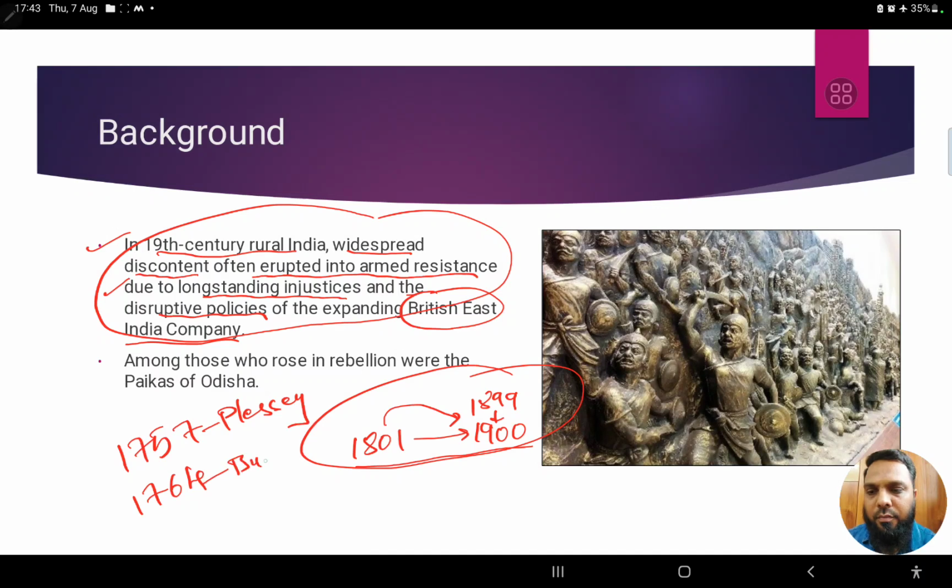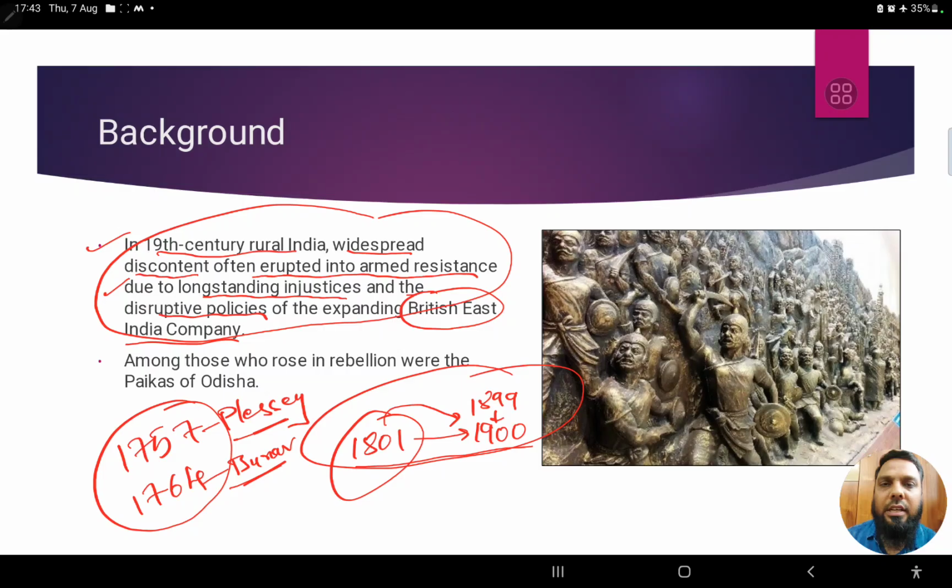So the background is that by 1801, by the beginning of the 19th century, the British were already present in India, specifically Bengal, and now they are ruling.